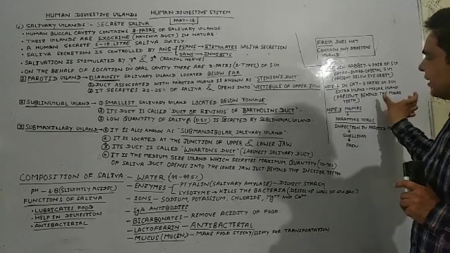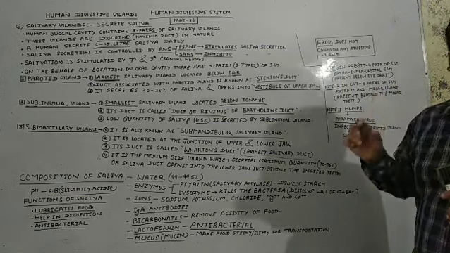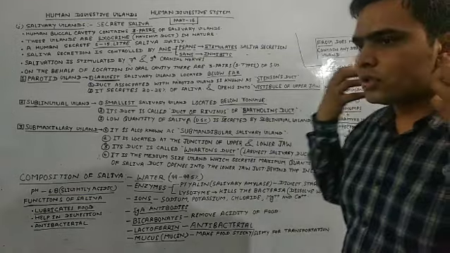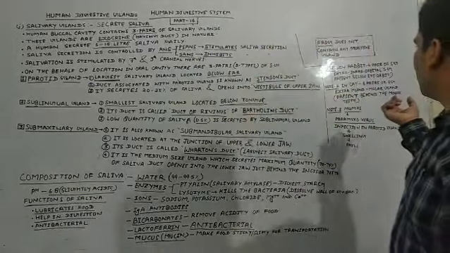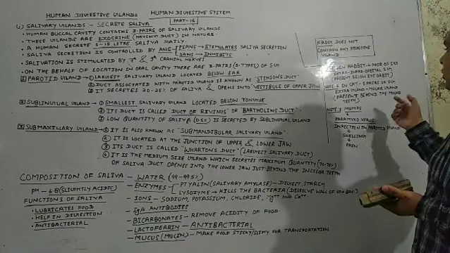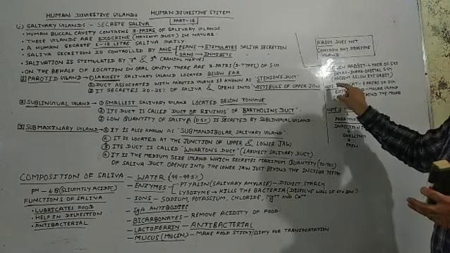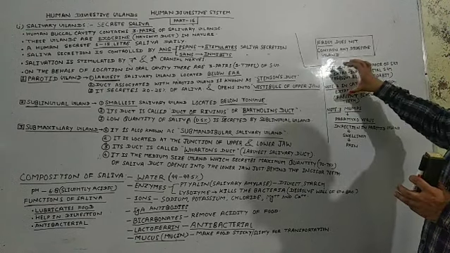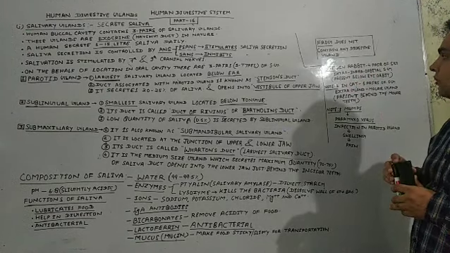Where is it located? It is located behind the molar teeth. You must know that the last teeth are known as molar teeth, and just behind the molar teeth, this gland is found in cat. So this is note number 2.